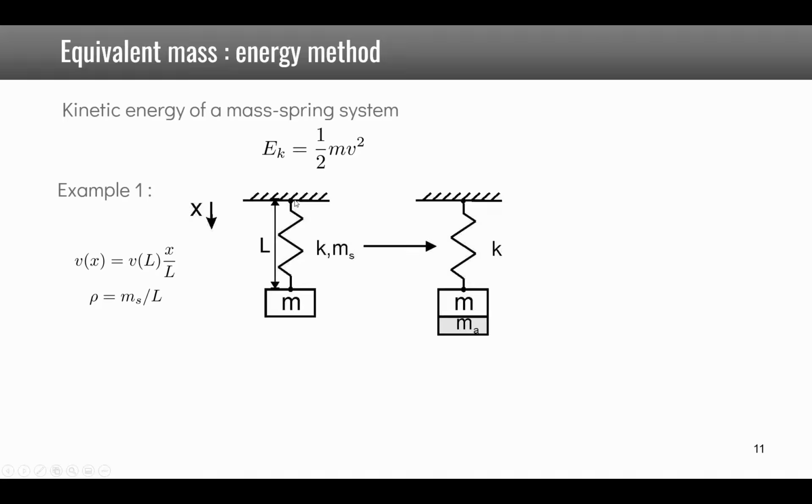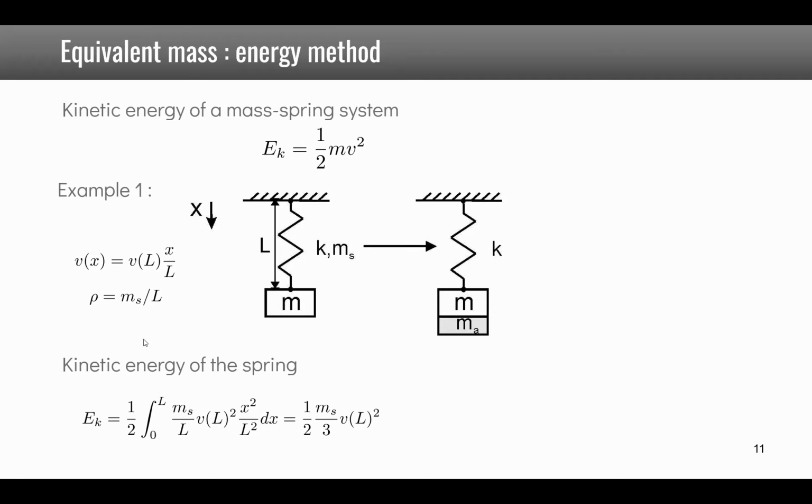So we have to look at the velocity profile along the spring. Obviously it's 0 at this location. It will be maximum, so it will be v at position L at the end. And between the two, we assume that the profile is linear, so it is given by this expression. The density here is the linear density, the mass of the spring divided by its length. Now we can compute the kinetic energy of the spring by integrating from 0 to L 1/2 times rho times the velocity squared, which is given here.